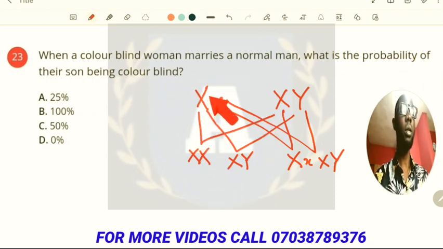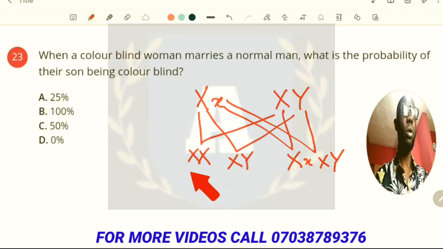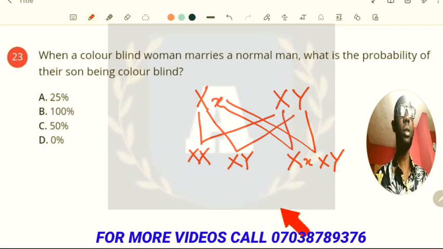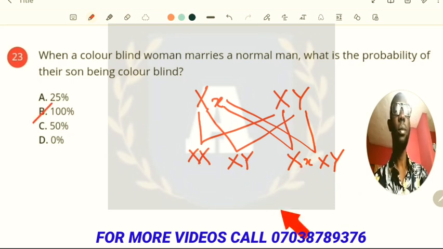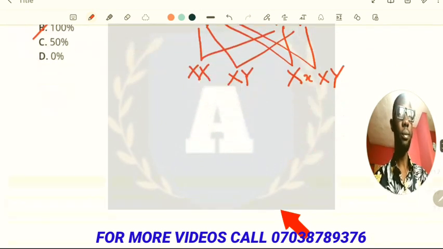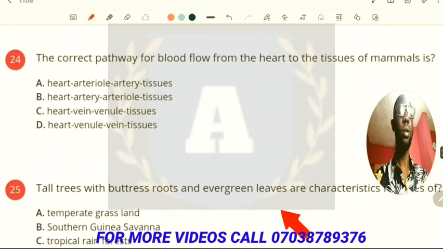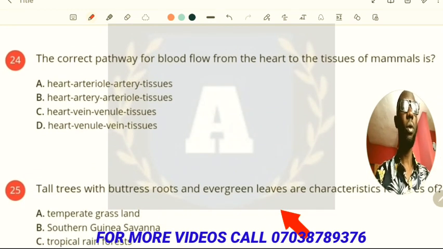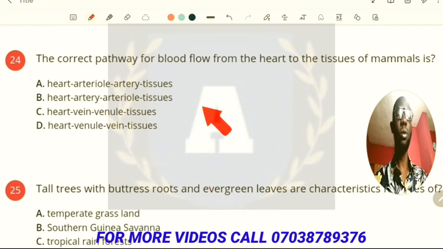Now, the colorblind is from the woman that has these genes or the chromosome XX. Now, when we look at all the offspring, the first filial generation, all of them have the probability of being colorblind because they have the chromosome XX in there. So the answer there is 100%. Now, in the next question, the correct pathway for blood flow from the heart to the tissue of mammals is from heart to the artery, arterioles to tissue. Okay, that would be the correct answer there.